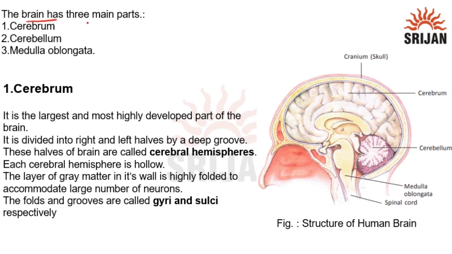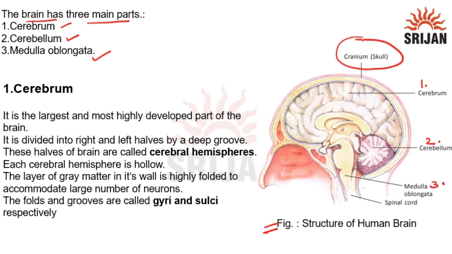Brain has three main parts. These are cerebrum, cerebellum, and medulla oblongata. This is the figure of structure of human brain. There are three parts of the human brain, which are cerebrum, cerebellum, and medulla oblongata.